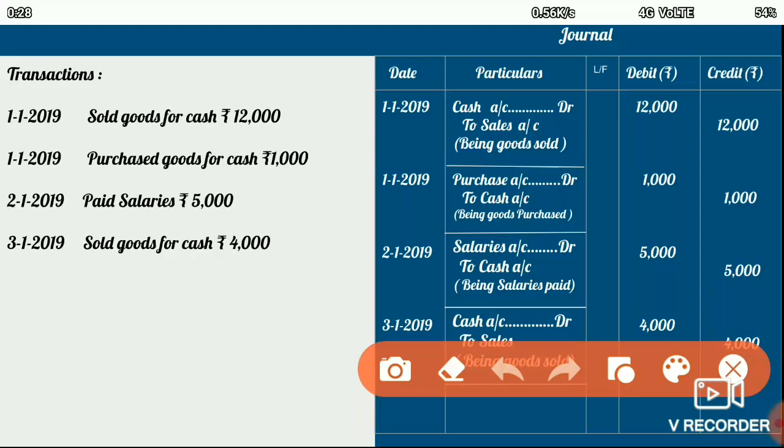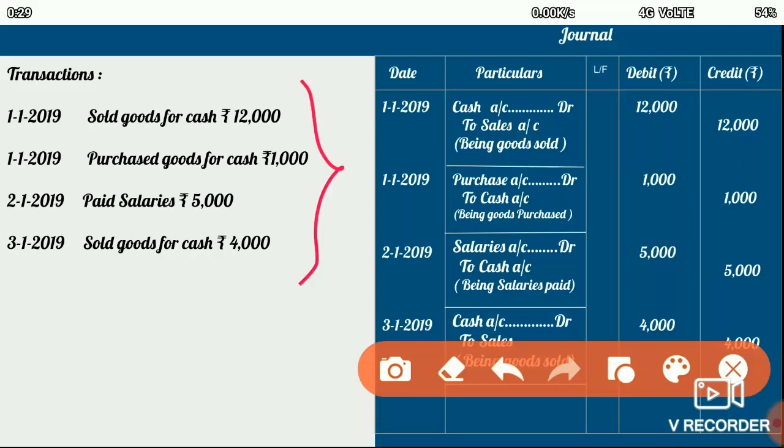The rule of recording I'm not concerned with here, because you will be learning this in detail in the coming sessions. Here I will just show you how we record in our journal book. The rules you will be learning later, but I'm just showing you a picture of the journal book.